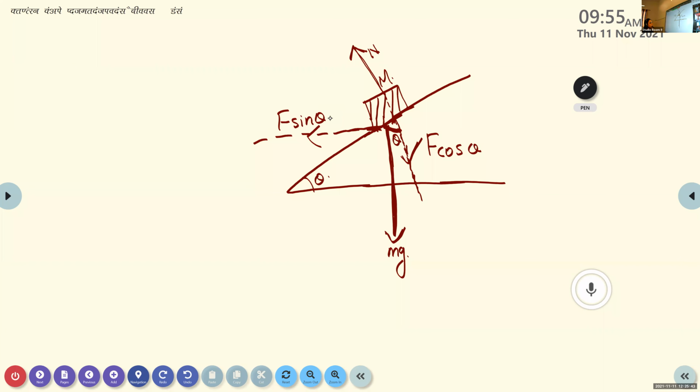Okay. And we know that if we keep an object over an inclined surface, the object always shows a tendency to move vertically downwards. At the same time, another force is acting on that body. What is that force? That is the basic force of this chapter. What is that? Friction. It's a frictional force. And what about the direction of frictional force? Opposing downward motion. Opposite to the motion of an object. So here a frictional force is also acting on the object and it is in the opposite direction. Frictional force, F.